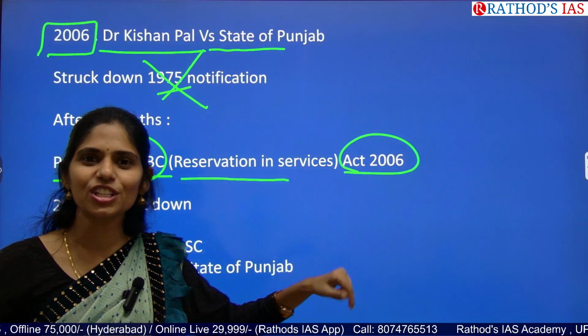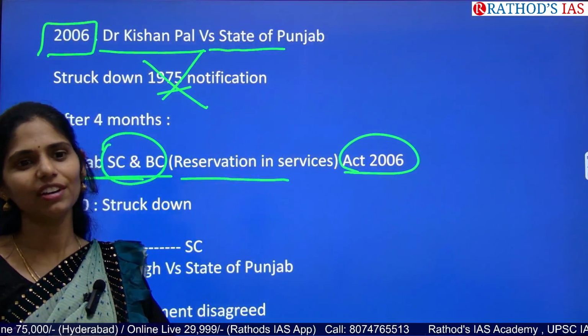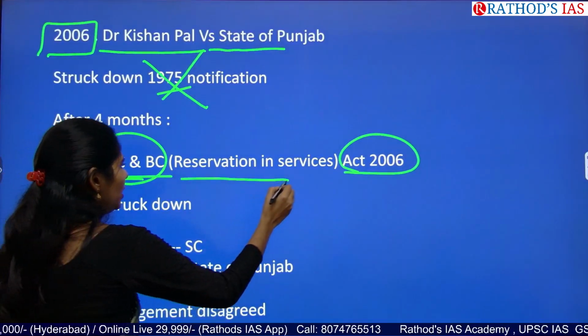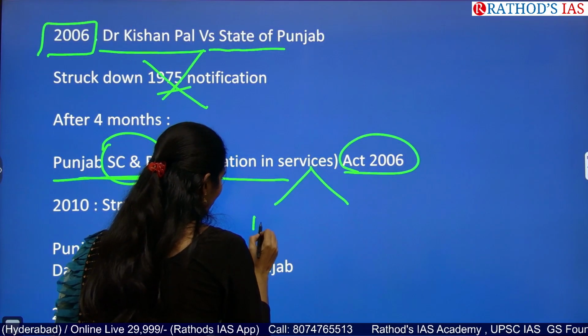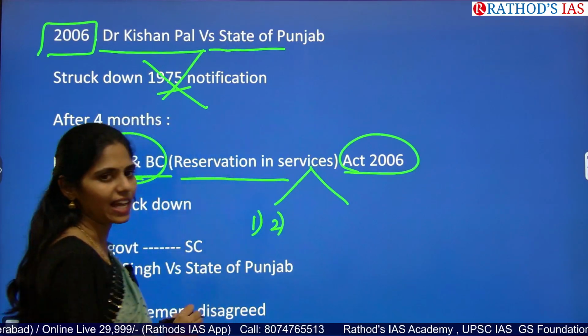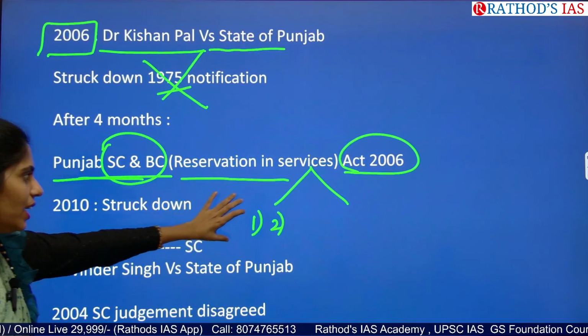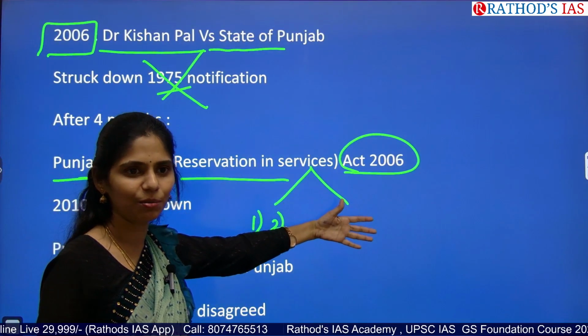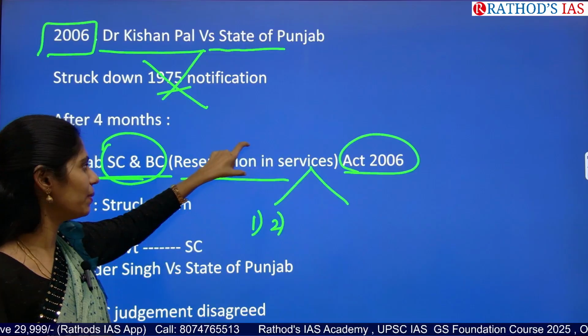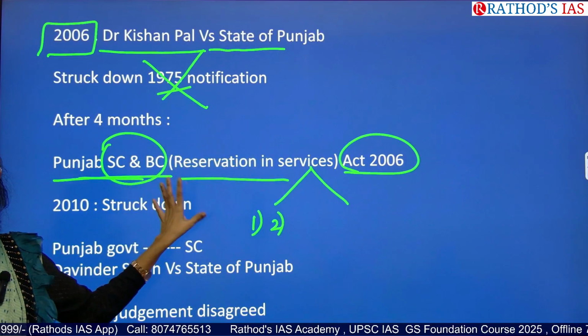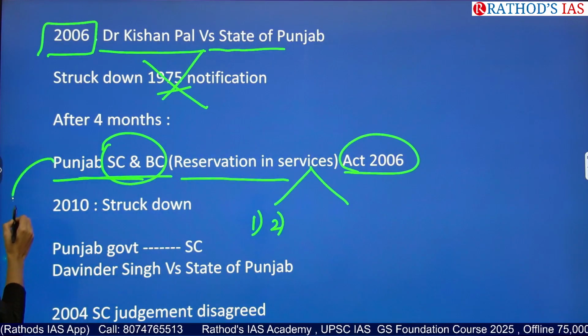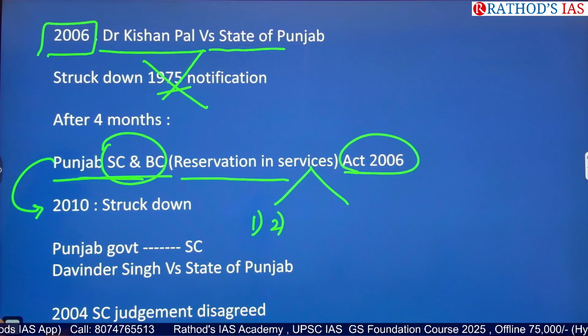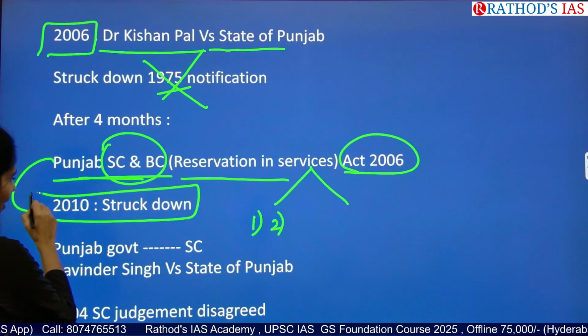This act follows the same old 1975 notification. It talks about reservation for two communities, Balmikis and Mazhabi Sikhs, as the first priority, and other SCs are given second priority. The same thing came up under a new act name, that's it. Later on, this was also challenged in the Supreme Court, and in 2010 it was struck down.